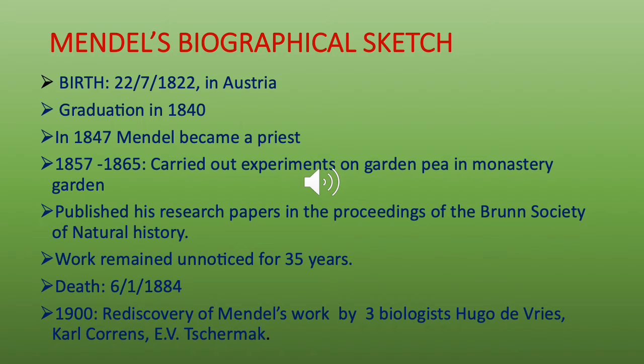Mendel's biographical sketch. Mendel was born in Austria in 1822. He graduated in 1840. Then he became a priest in 1847 at a monastery in Austria. Between 1857 and 1865, he carried out experiments on garden pea in the monastery garden. Why did he suddenly carry out experiments on garden pea?